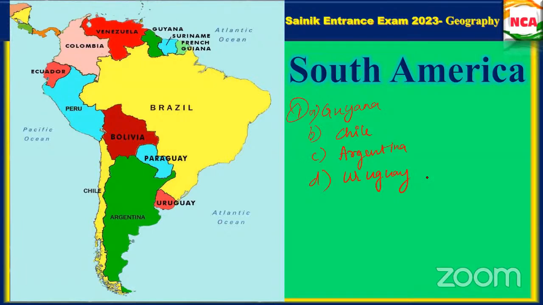What will be the answer? Ma'am, for which question? For this question. Ma'am, Argentina. How Argentina? Ma'am, because it's the northmost country. Yes, and also you can say, if it is so, then Chile is also, no? Chile is comparatively less. Yes, and also you can group this together as south, right? So Guyana is in the north. So this type of question may come in your intelligence topic classification.